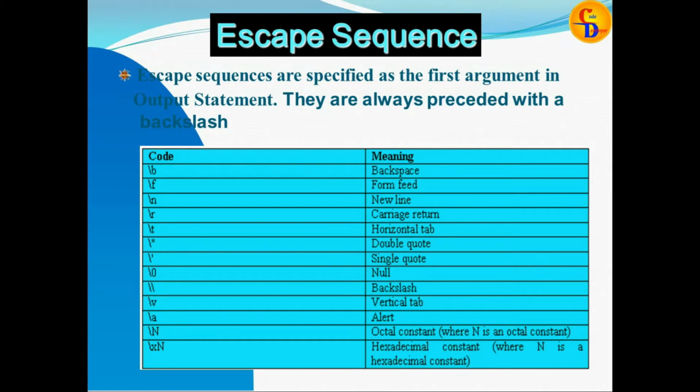The first one, \b backspace, \f form feed, \n new line, \r carriage return, \t horizontal tab, then double quotes, single quotes, \0 is a null value, double backslash is a backslash, \v vertical tab, \a alert, then \N the octal constant, where N is an octal constant, and \xN.